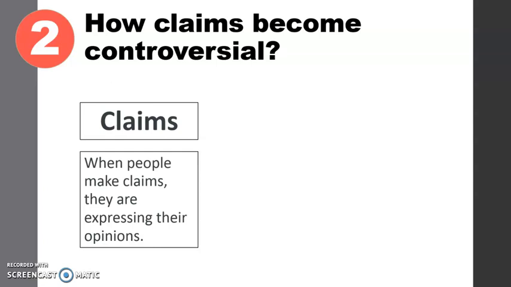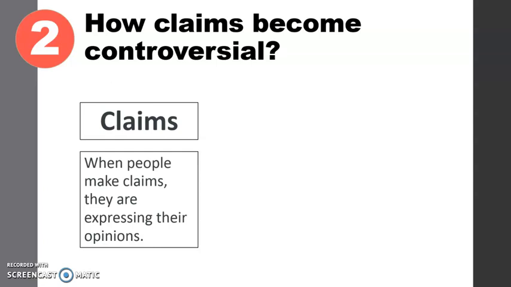And you have likewise practiced locating these claims in text, right? In this part of the lesson, you will need that skill once more, but this time, you will train your eyes to look for controversial claims made in the text. When people make claims, they are expressing their opinions. That's for claims.